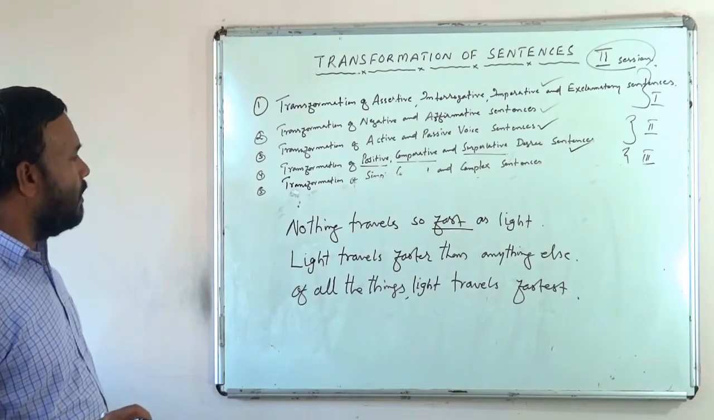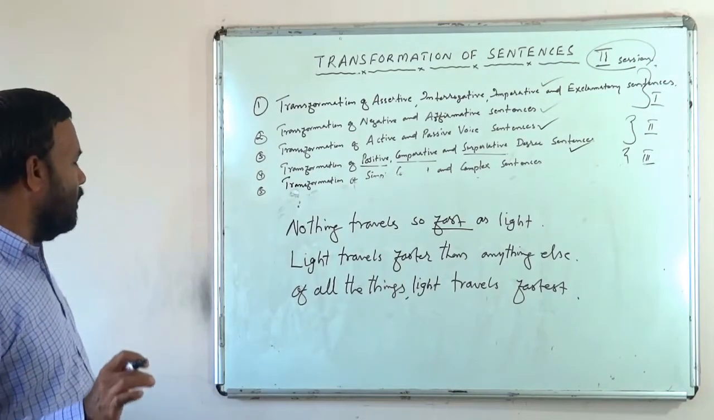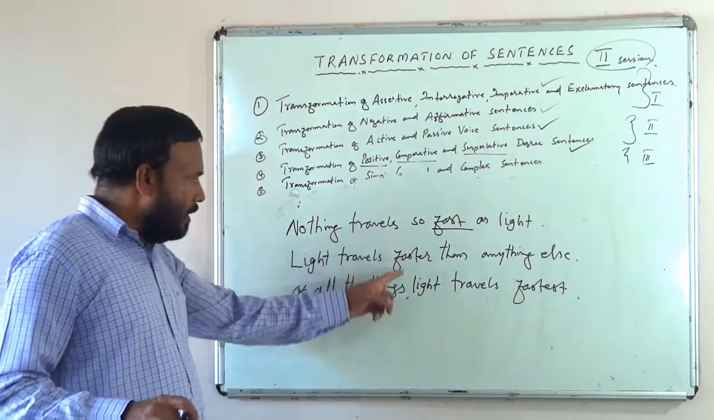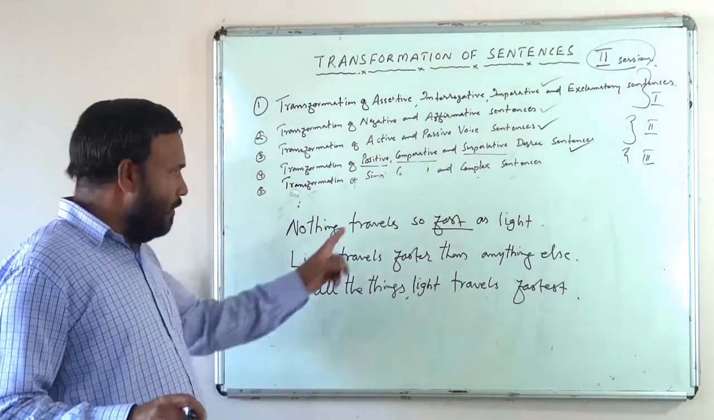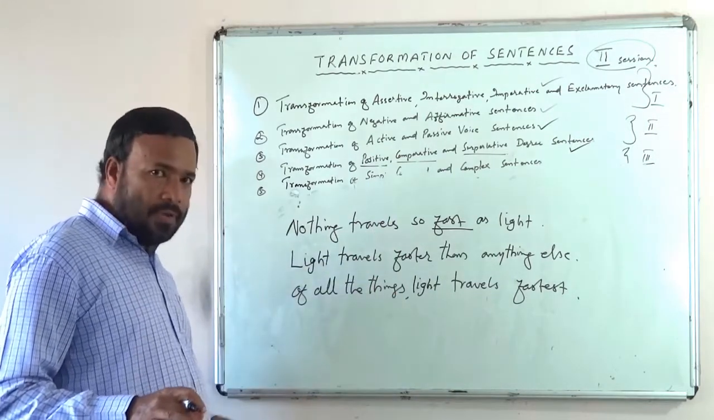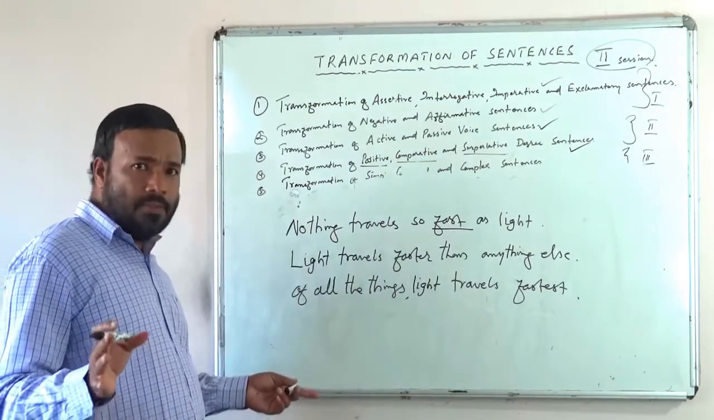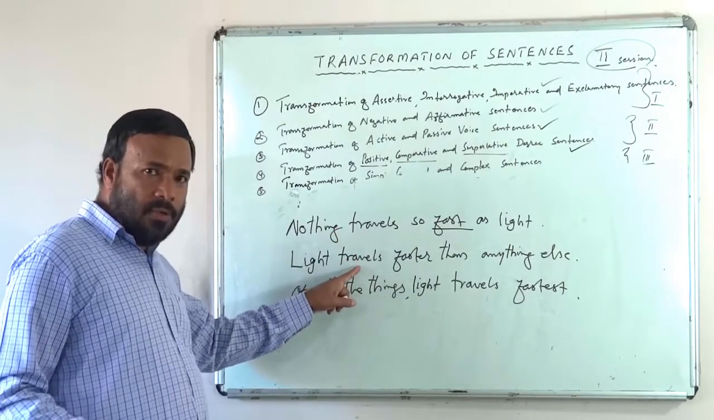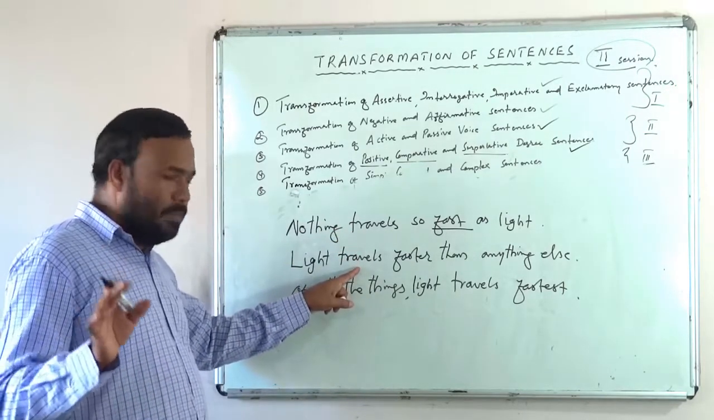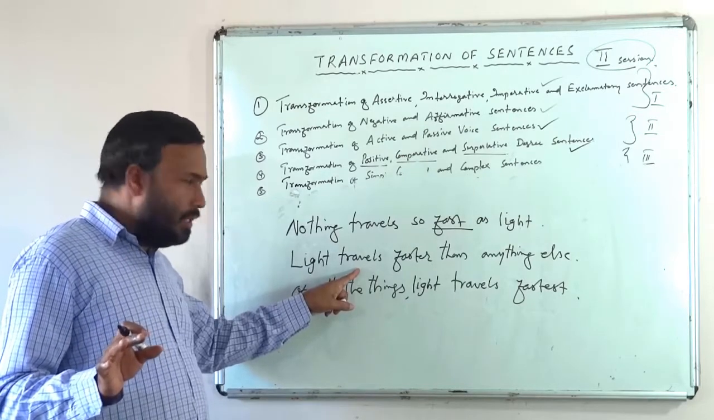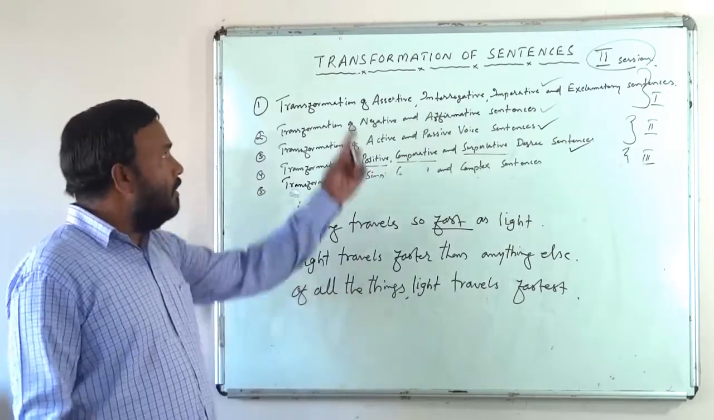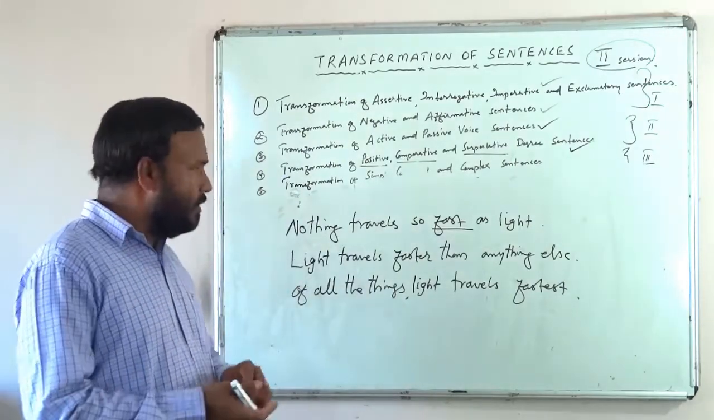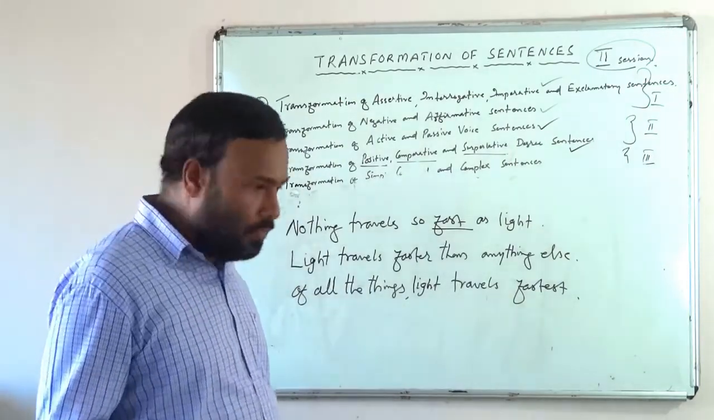So, nothing travels so fast as light. Light travels faster than anything else. Of all the things, light travels fastest. Is there any difference in meaning? No. Even though the three sentences are three different degrees, meaning is same, isn't it? So, from one form we can convert into another without making any difference in the meaning of the sentence. This is what is called transformation of sentence. Changing the form of the sentence without altering the sense of the sentence.